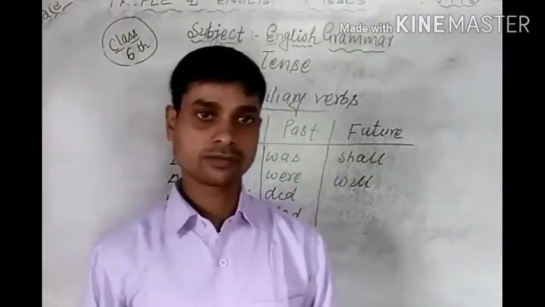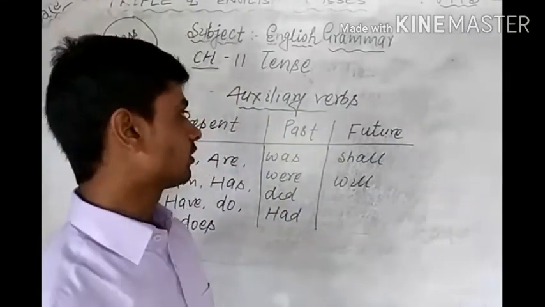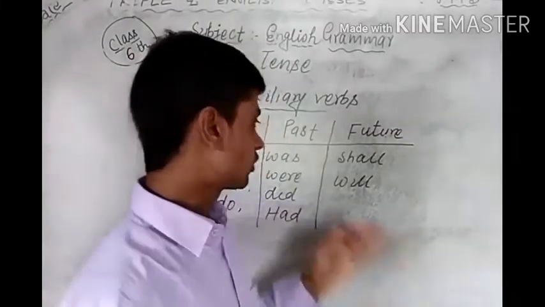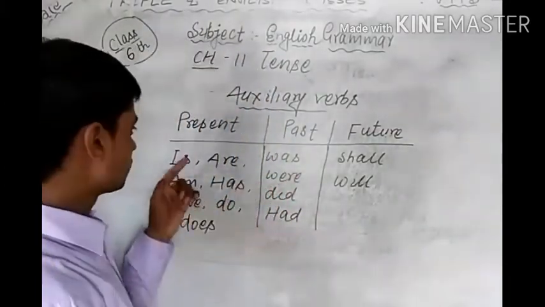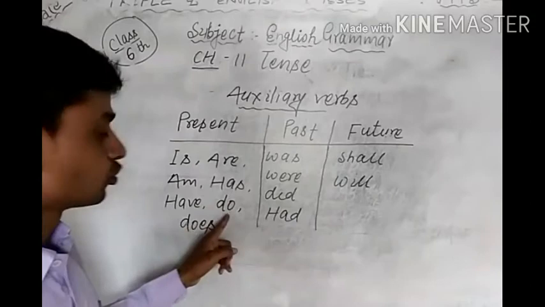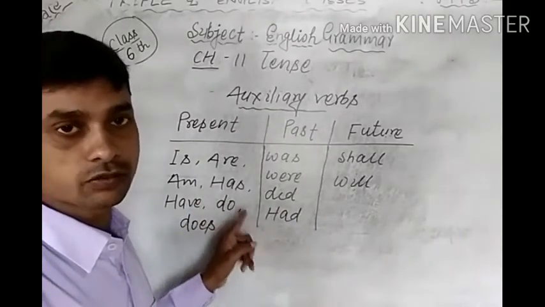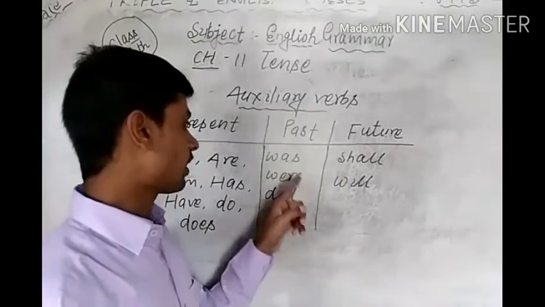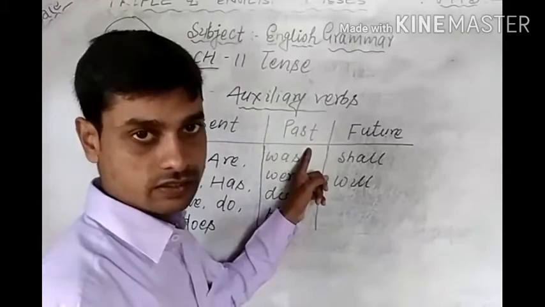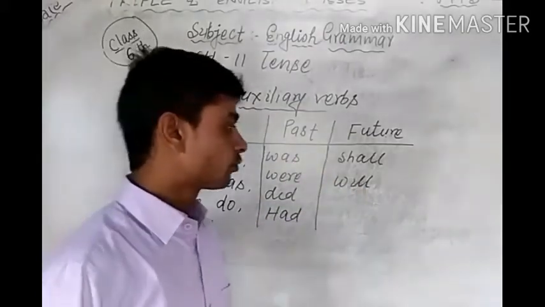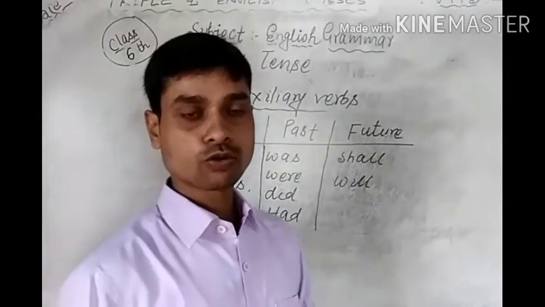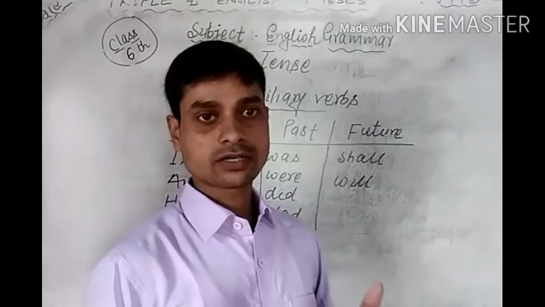So one by one we will study present tense, past tense, and future tense. Before starting the study of tense, students, first of all, I want to clear up some auxiliary verbs. Some auxiliary verbs are used in tenses according to this. Is, are, am, has, have, do, does: these auxiliary verbs are used only in present tense. Was, were, did, and had: these auxiliary verbs are used in past tense. Shall and will are both used in future tense. Okay students, so it is clear. So one by one we will study the kinds of tense.